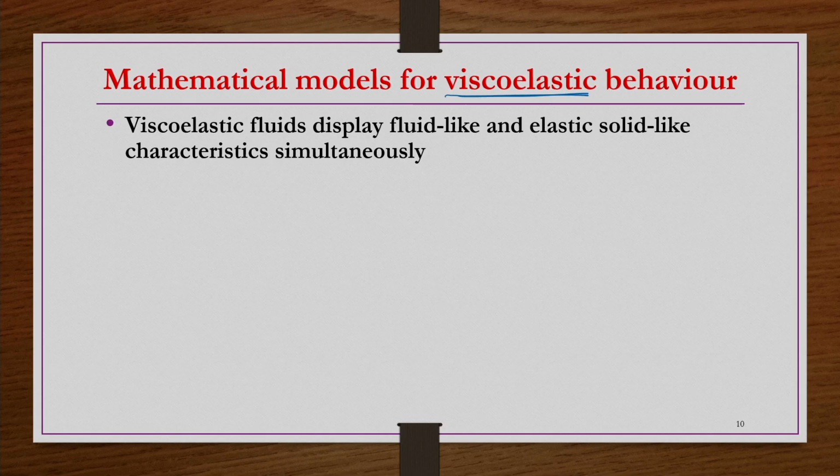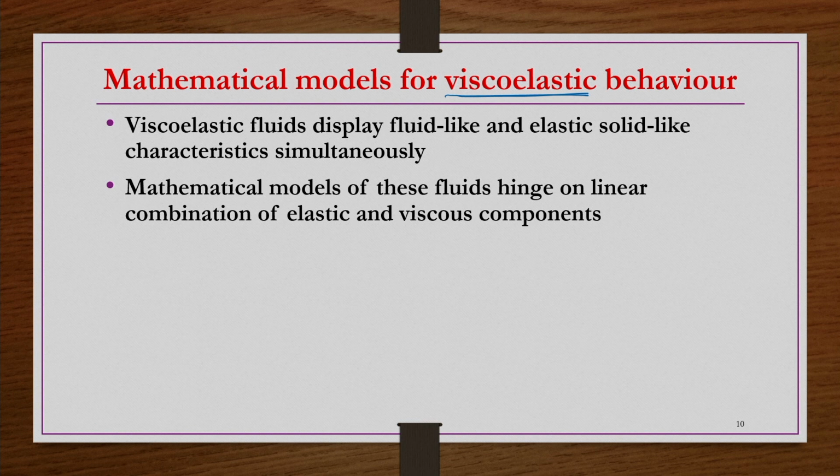Viscoelastic fluids display fluid-like and solid-like characteristics simultaneously, that we already know. Thus, mathematical models of these fluids hinge on a linear combination of elastic and viscous components.